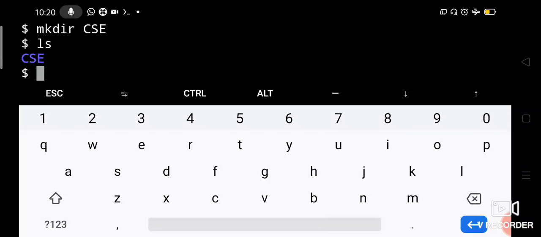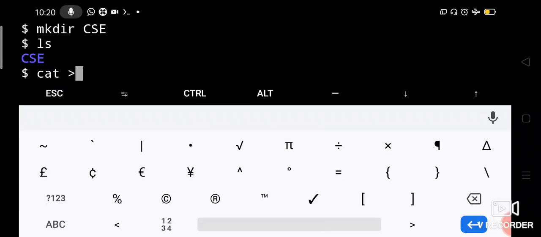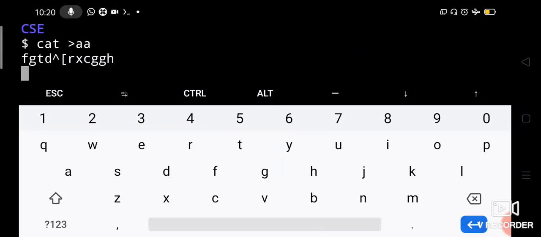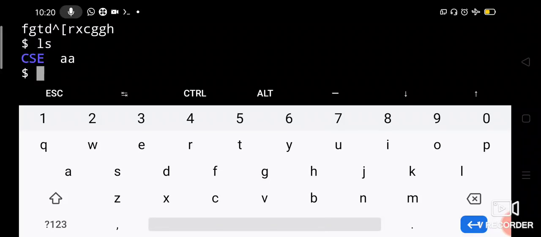Now you can create a file also here, cat AA. You type some random contents, Control D. Now this AA file is also created under AIT. Let us say ls. Now the file AA and the directory CSE are both present under home/AIT. Okay, so that is how you create a directory.